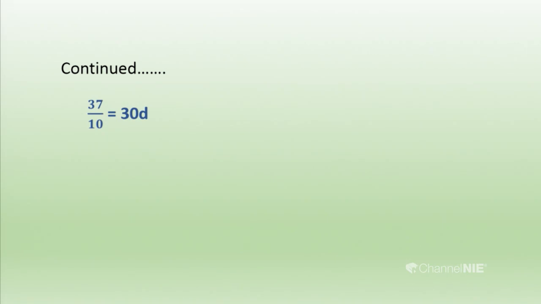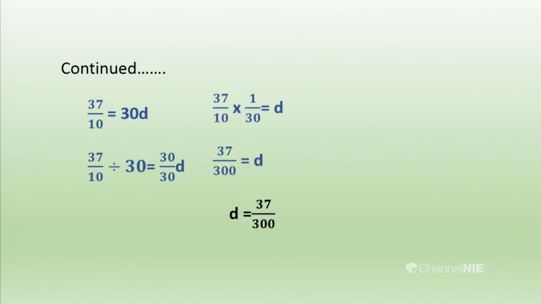Then we have to find d. How do we find d? We have to remove 30, the coefficient of d. We can remove 30 by dividing both sides by 30. To do that, we take the reciprocal. You know how to deal with fractions when dividing and multiplying.